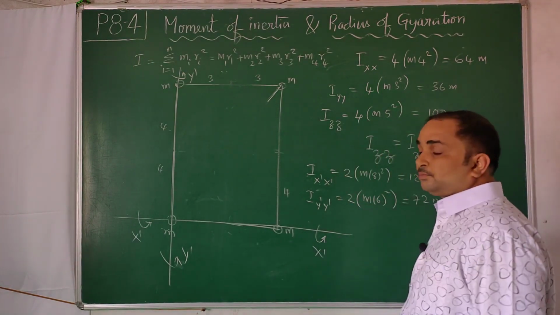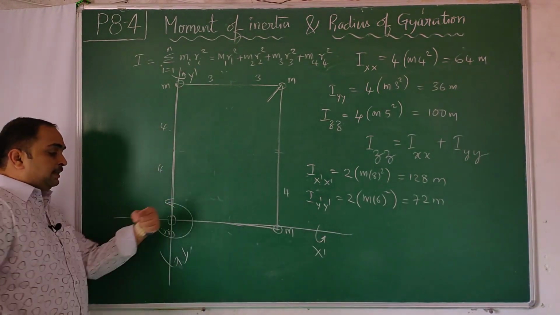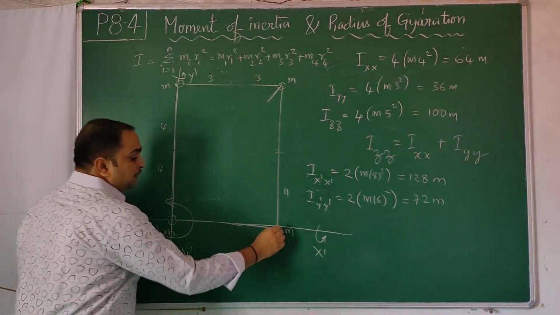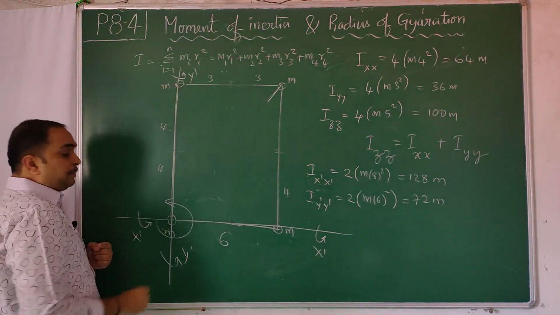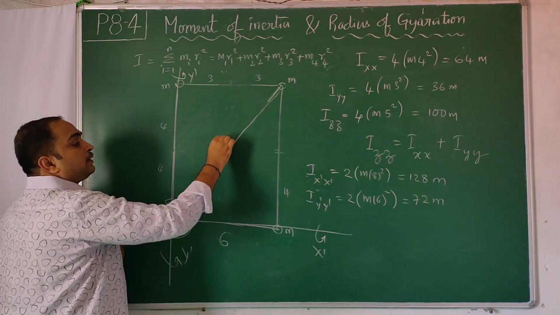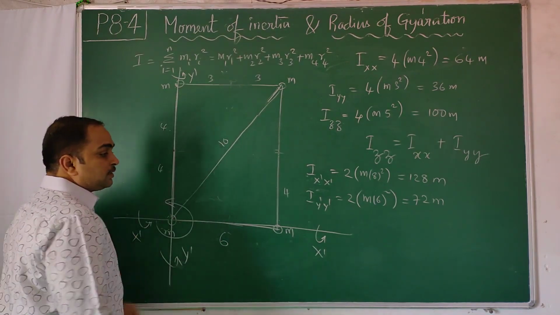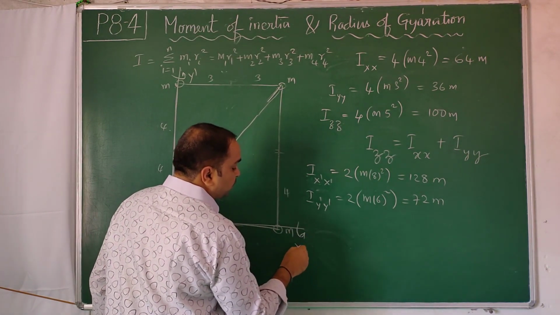Now comes rotation about this axis. This is the z axis. One mass is at a distance of 6 meters, one mass at a distance of 8 meters, one mass at a distance of 10 meters. Different masses are at different distances. So now I do, this is z dash.